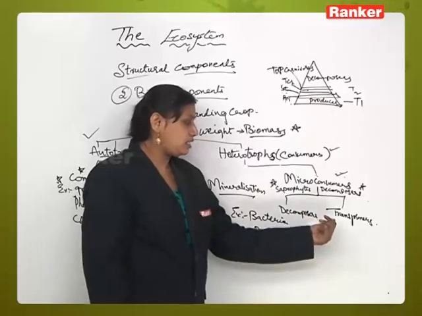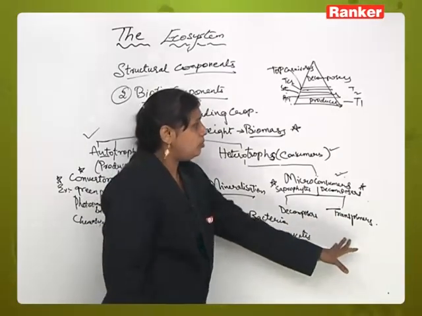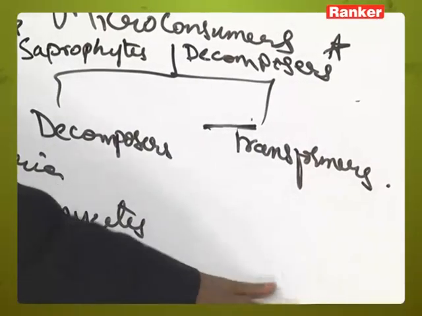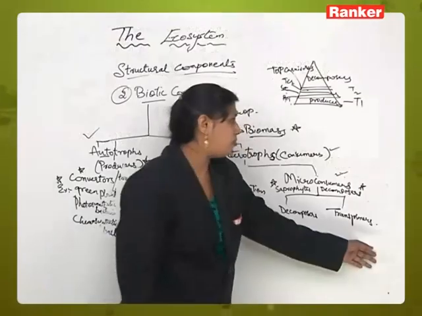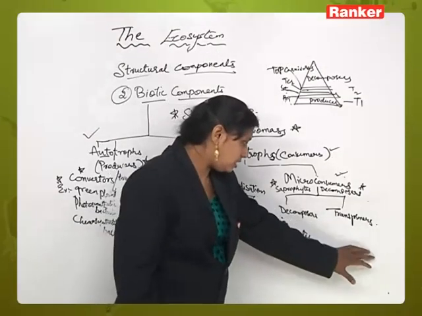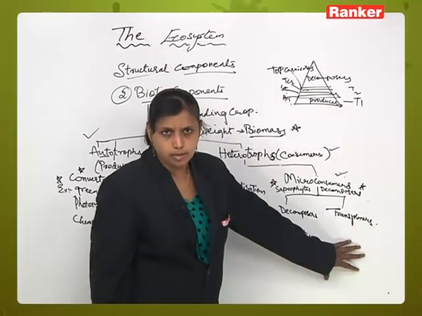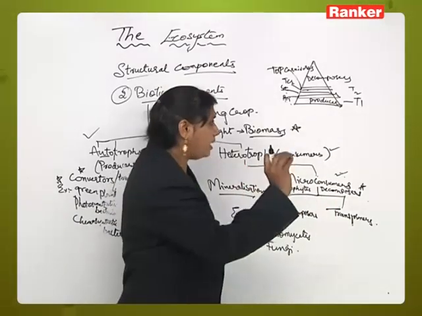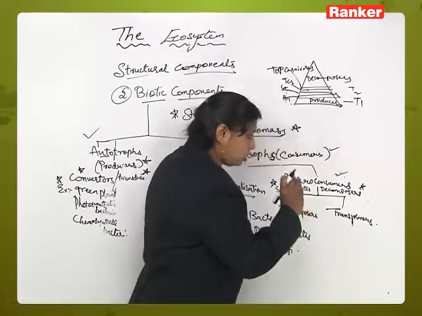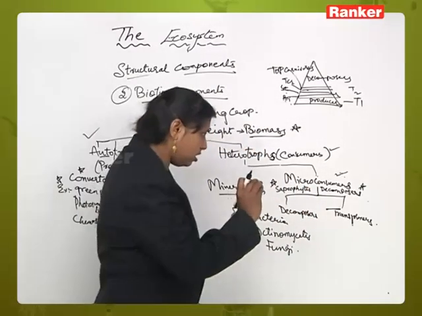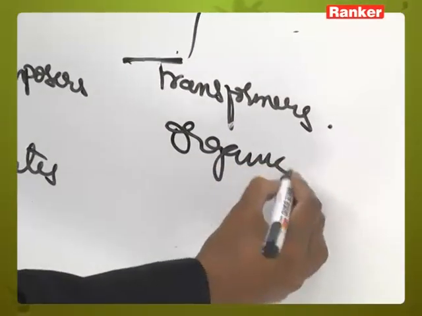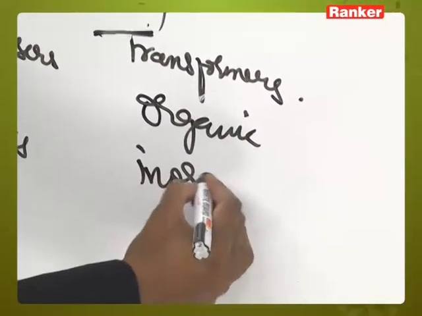Okay. Next one is transformers. Now what will this do? This also constitutes another set of bacteria. They also act on dead decaying organic products, and they decompose them, breaking down the complex into simple products, and convert them into organic and inorganic substances.